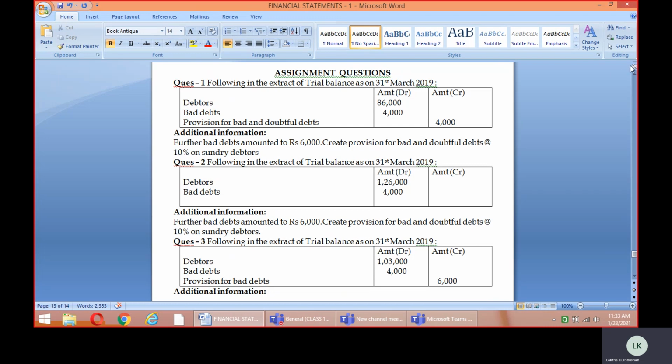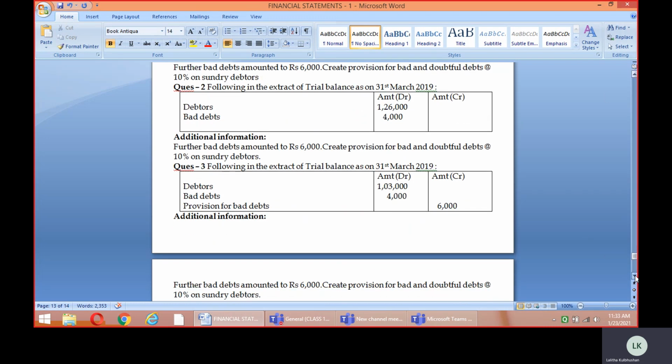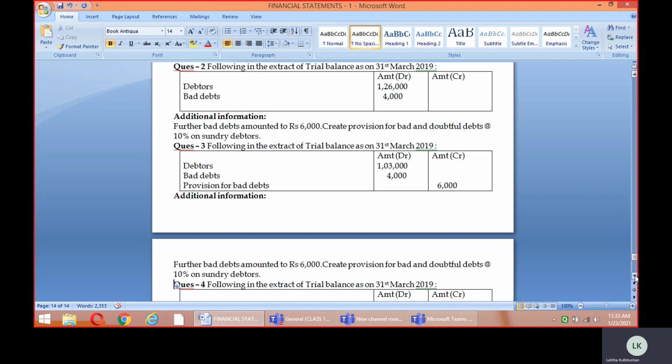Now the next is question number 3. It gives you everything: the debtors, the old bad debts of 4,000, the old provision of 6,000, and it also tells you to create a new provision of 10% on the debtors.